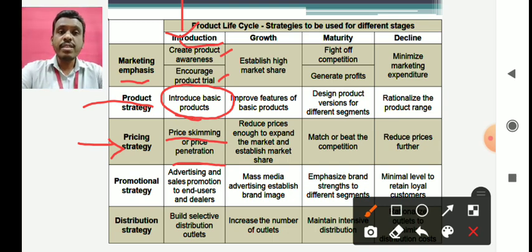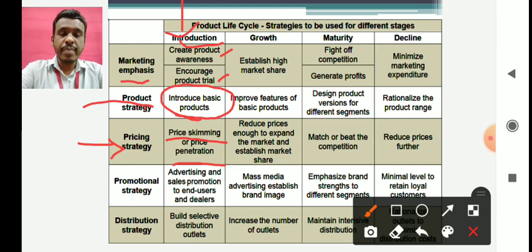Okay, so this is price skimming, where you are taking an advantage because you are the only supplier of a technologically upgraded or innovative product. You start with a very high price because you are the only supplier at that time, and slowly when the competitors start coming, you reduce the price stepwise so that you do not lose market share.